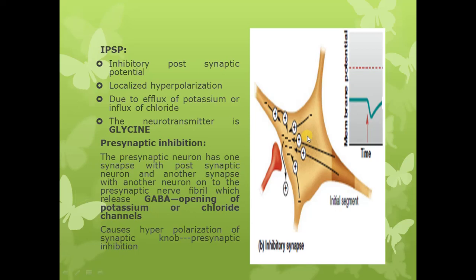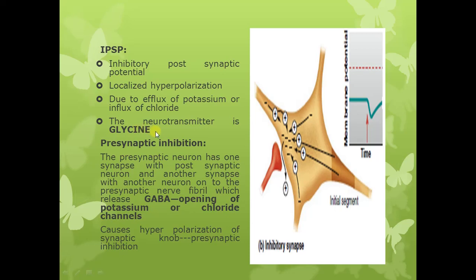So a neurotransmitter can act as excitatory or inhibitory depending upon the receptor with which it is going to bind. Glycine is a neurotransmitter which always produces inhibitory postsynaptic potential.